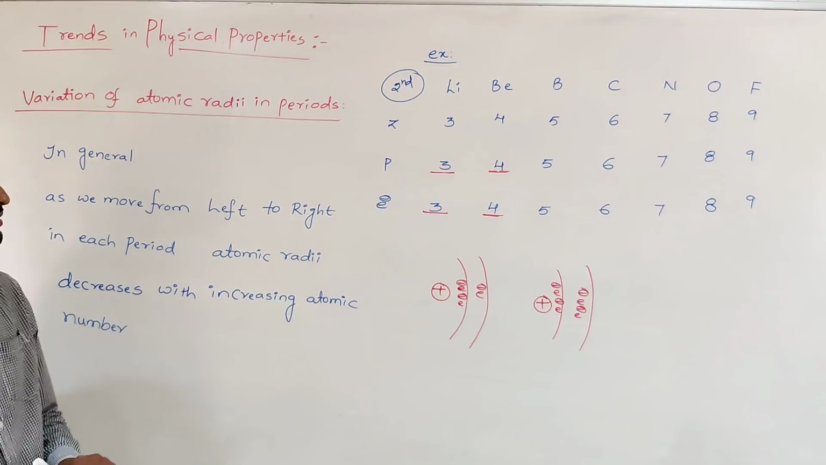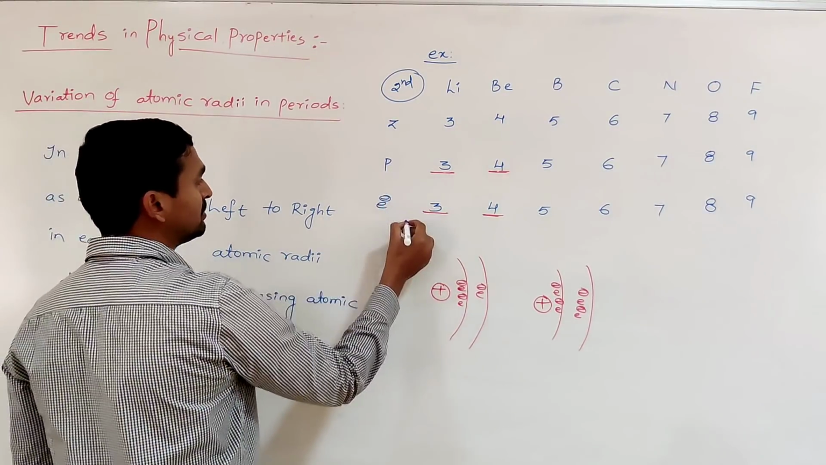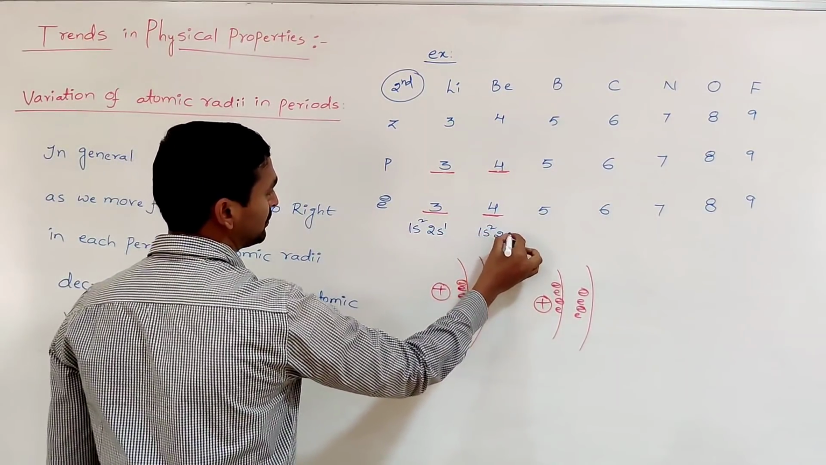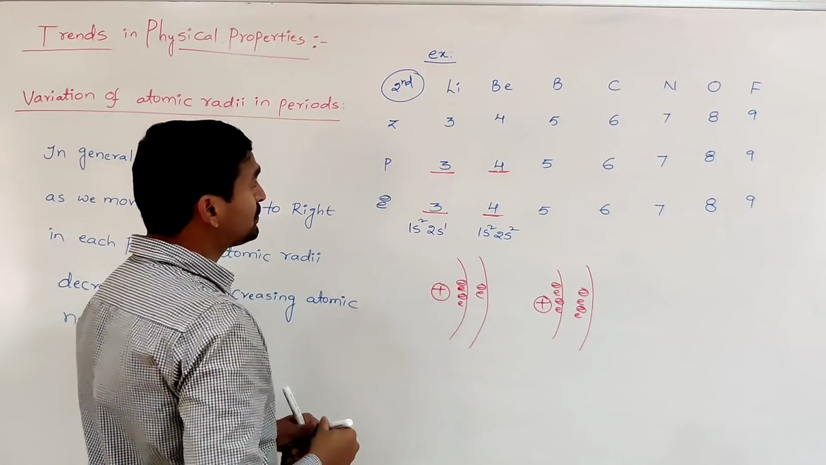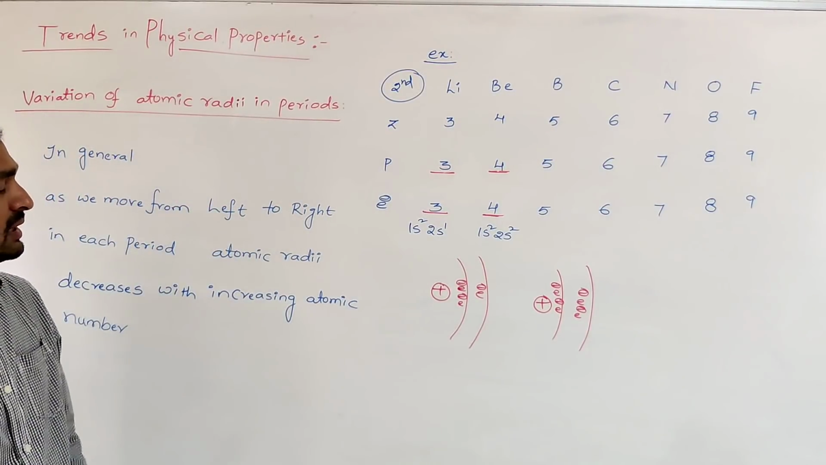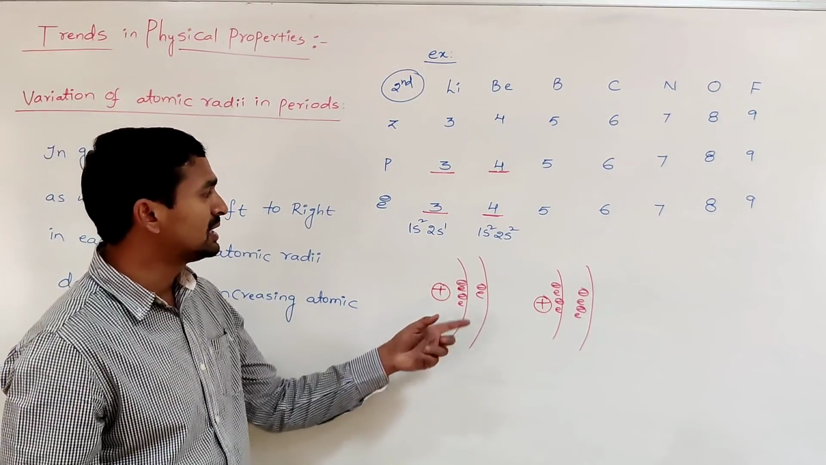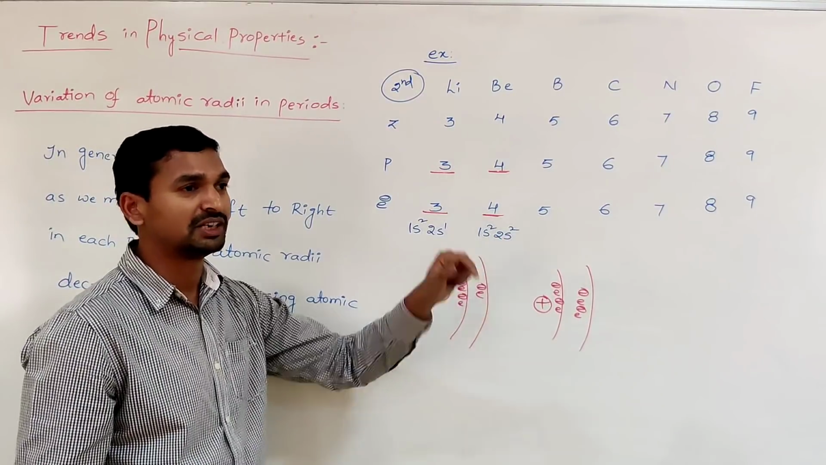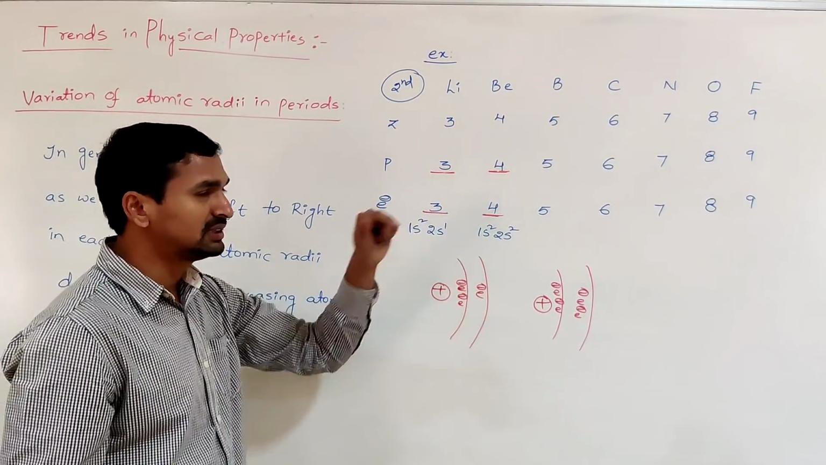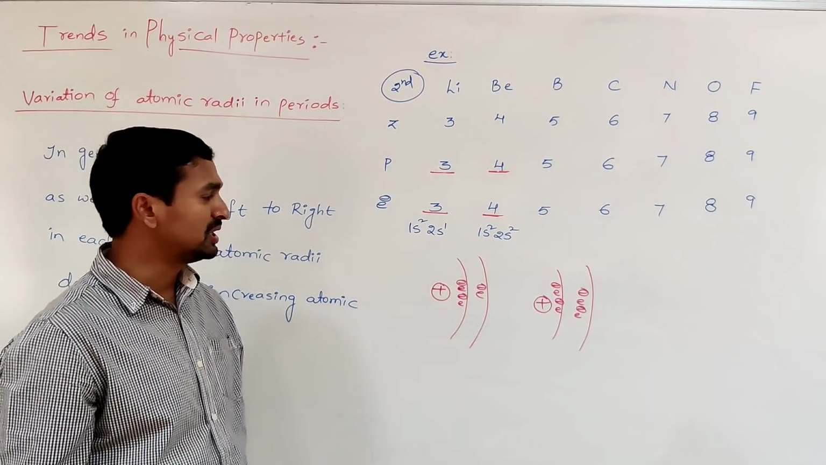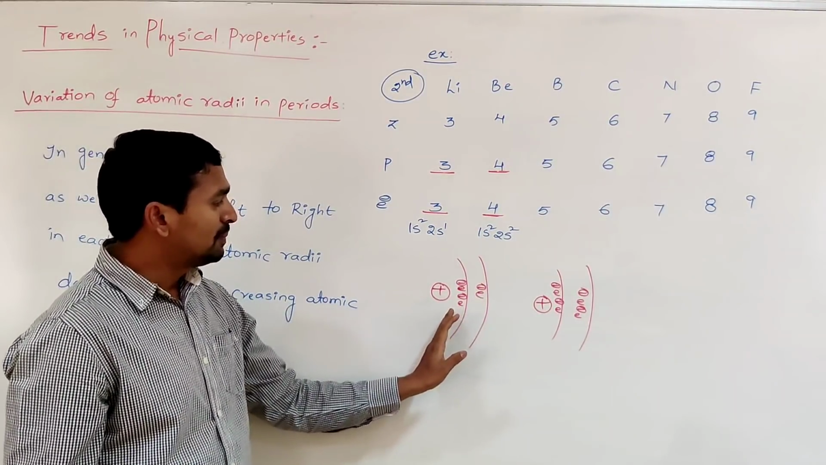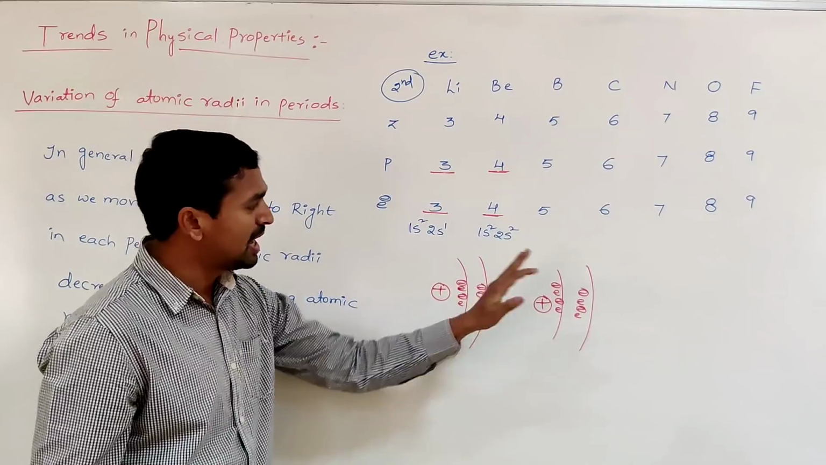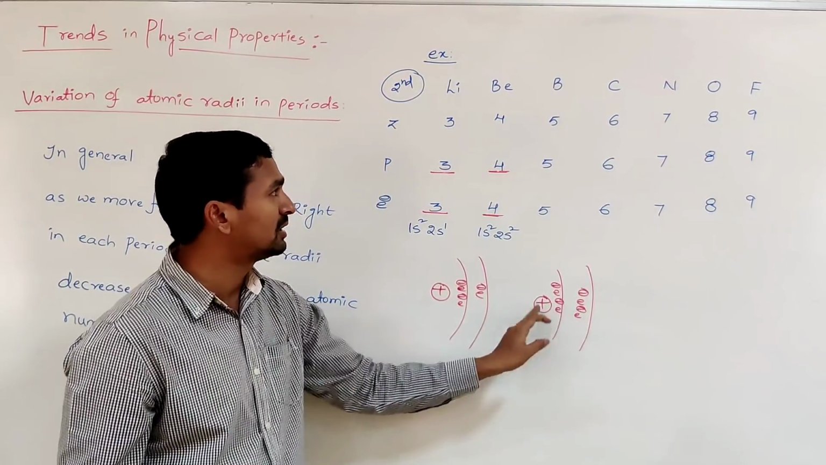So what is the observation we made here? In the case of lithium, the electronic configuration is 1s2, 2s1; here it is 1s2, 2s2. As we move from lithium to beryllium, the number of electrons increases, but the added electron goes to the same shell, the same energy level, and the positive charge increases. Now my question is: should the positive charge experienced by the electrons in lithium be the same as that experienced by the electrons in beryllium?